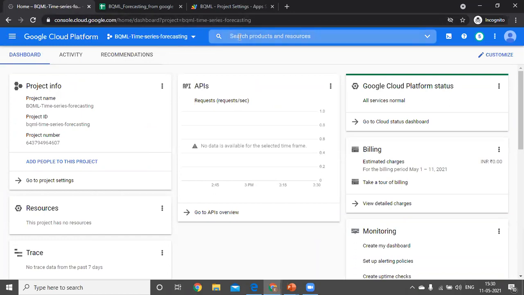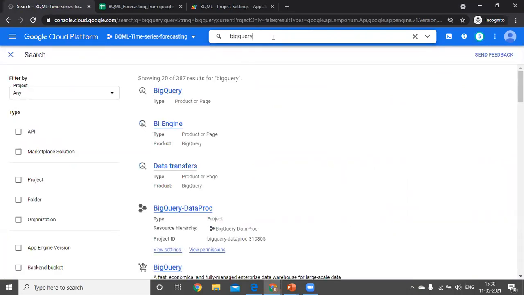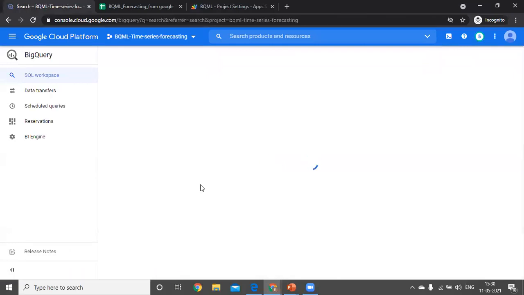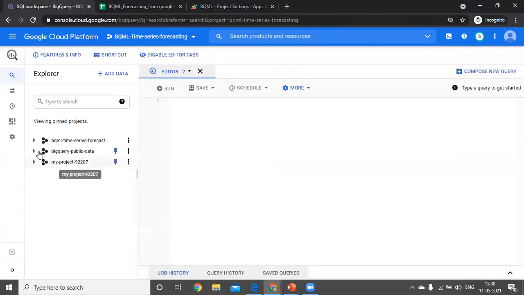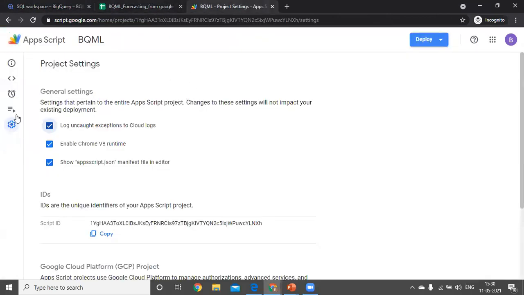If you search BigQuery in the cloud platform, in this BigQuery ML time series forecasting project, we couldn't find any data set, table, or model. After running this code, we will get those things.